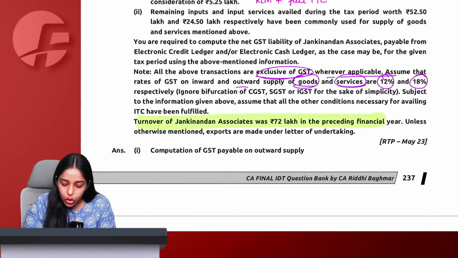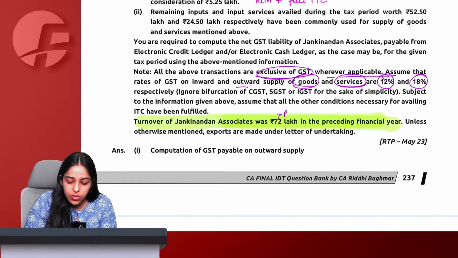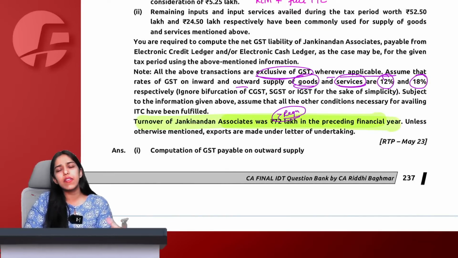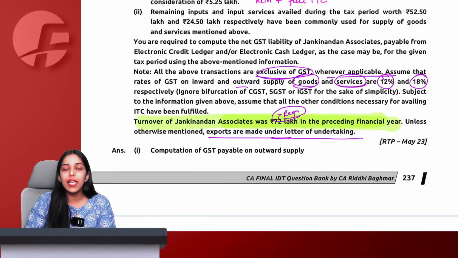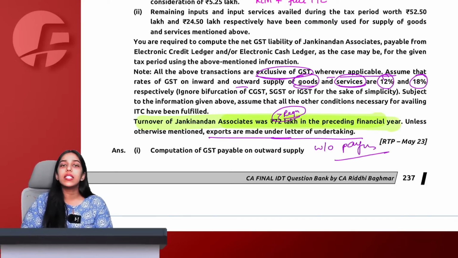Preceding financial year turnover was 72 lakh, which is greater than registration limit, which means if there is any legal service, arbitral tribunal service, I will apply RCM. Unless otherwise mentioned, exports made under LUT, which means exports are without payment of tax unless otherwise mentioned.